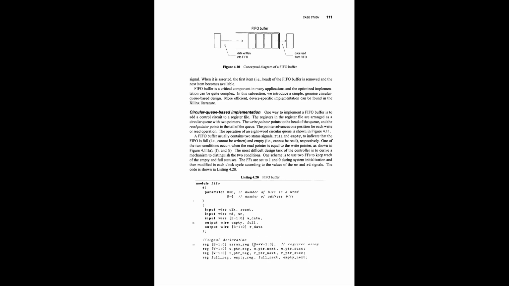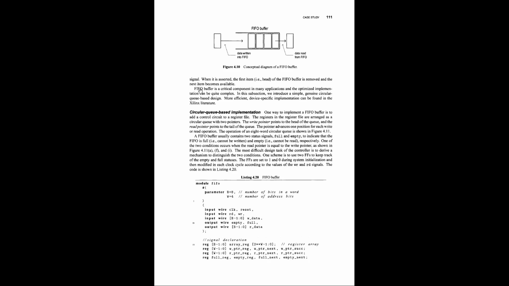FIFO, everybody knows, is a first in, first out buffer. It is a storage used between two different systems. When two systems are communicating, you need some kind of FIFO buffer so the data can be handled between them. So how does it work? Whatever data packet goes into the memory first will also come out first. That's why it is called a first in, first out buffer.